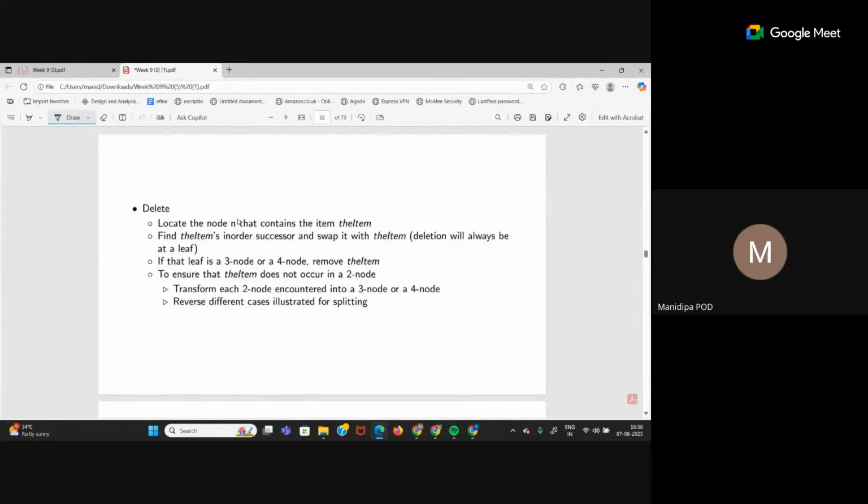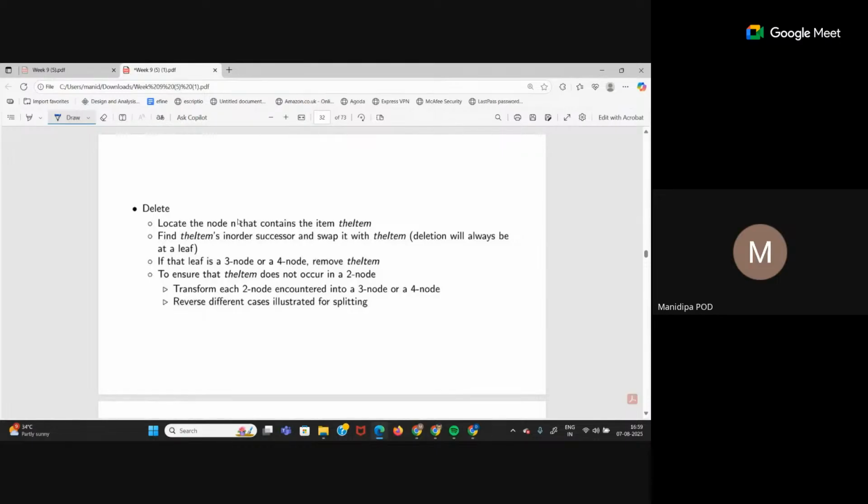So are you familiar with what is in order traversal? Anyone here? Yes, tree traversal. So there are 3 types of tree traversal, right? Post order, pre order, and in order. When I traverse a tree in order, the node which will come after the item that I want to delete will be its in order successor. I am not telling you what those different traversal algorithms are because that is not required in DBMS. You will learn that in PDSA.